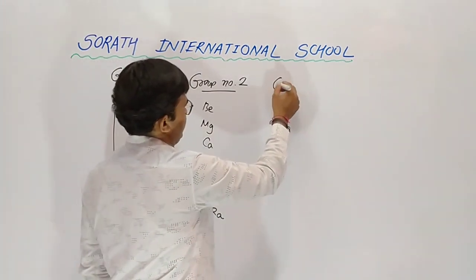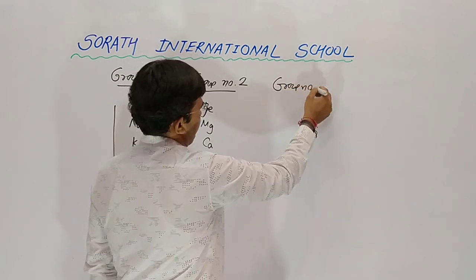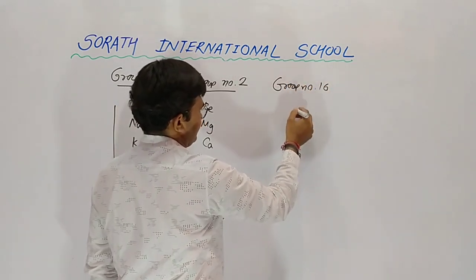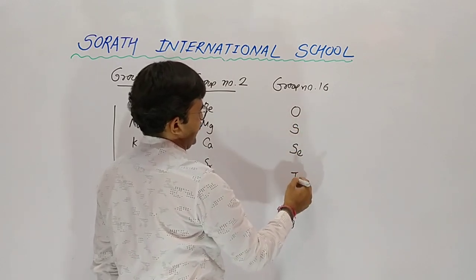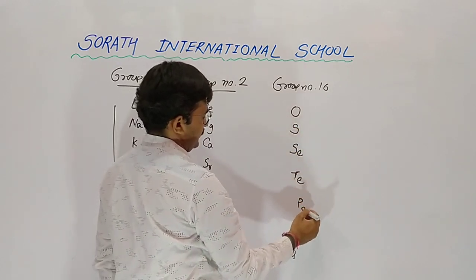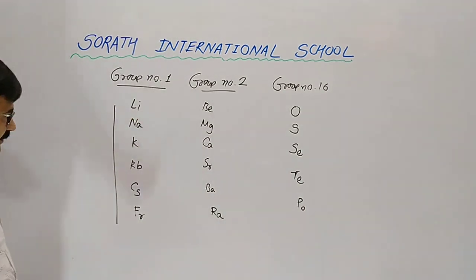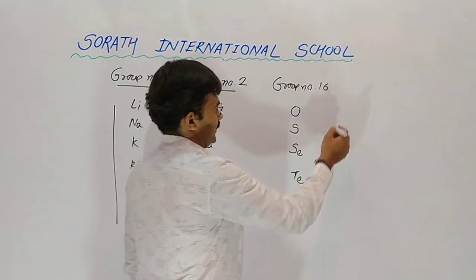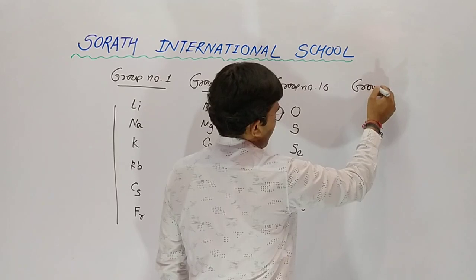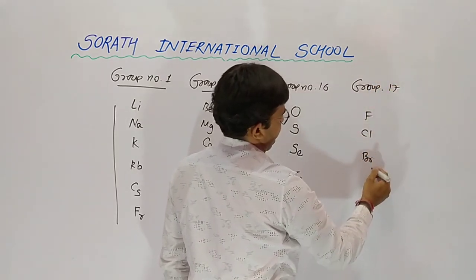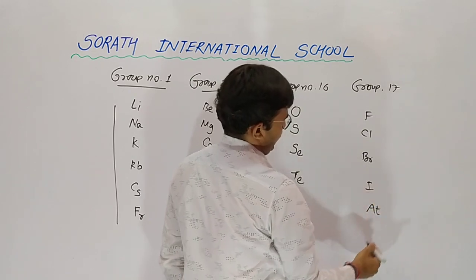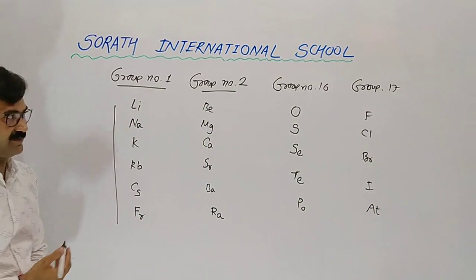Now we also discussed group number 16, and the elements are oxygen, sulfur, selenium, tellurium and polonium. And group number 17 are fluorine, chlorine, bromine, iodine and astatine. Clear?